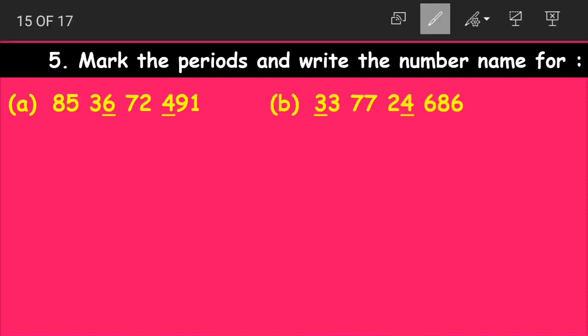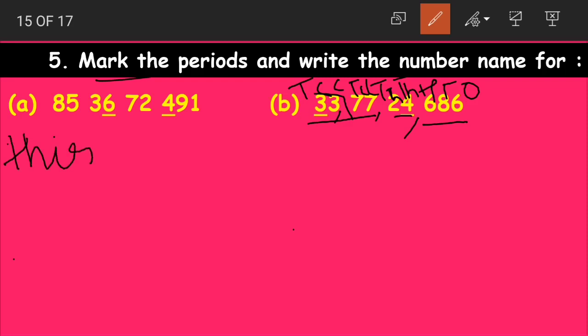Let us solve another example also. Again, how do we mark the periods? First one after 3 digits and then after every 2 digits. Again, how do we write the number name for it? First, let us write the place values on top of it. Lakhs, 10 lakhs and crores and 10 crores. The first two numbers 3 and 3 are 33.